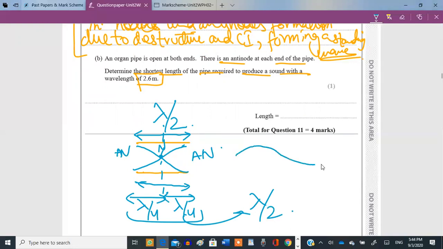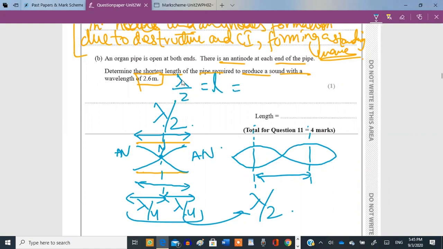Think of it this way. This is your wave, complete wave. You're just dealing with this section from here to here. So you've removed out the two ends. Okay, is this clear? So lambda by 2 is the length of this pipe. So lambda by 2 must equal the length of the pipe. Okay, so lambda is 2.6. When you divide that by 2, it will give you 1.3 meters. Clear?